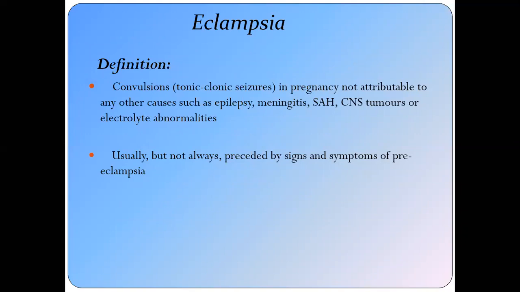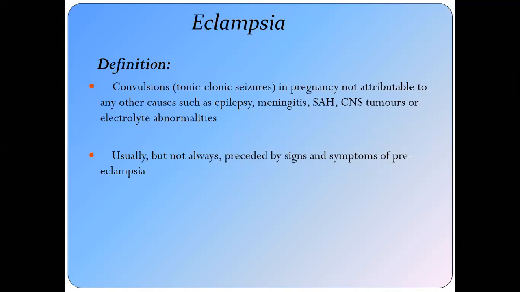Then there is the term eclampsia. This is also a part of the hypertensive disorders. In this, the patient, along with the signs and the symptoms of the preeclampsia, develops convulsions or fits in the pregnancy, which are not attributable to other causes such as epilepsy, meningitis, subarachnoid hemorrhage, CNS tumors, or any electrolyte abnormalities.